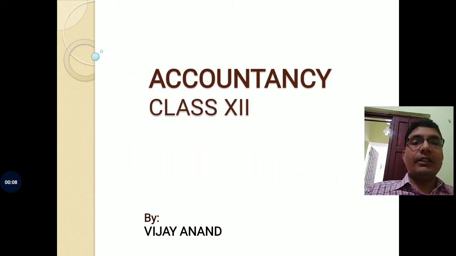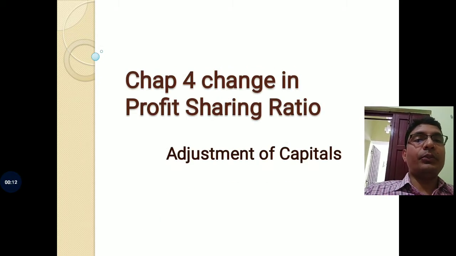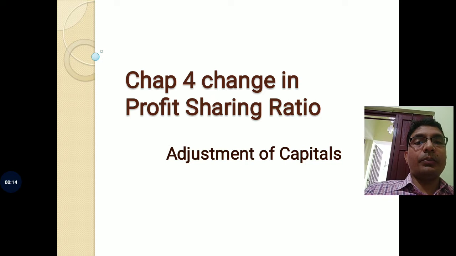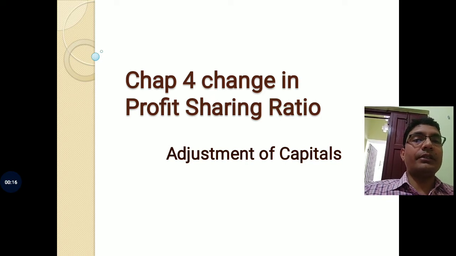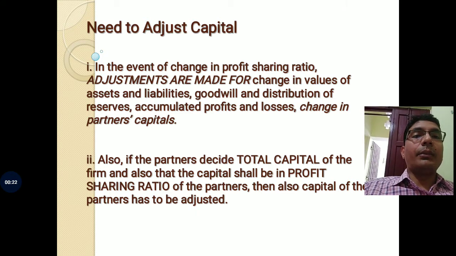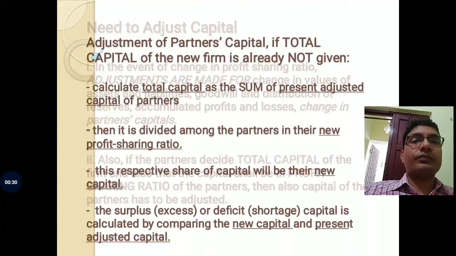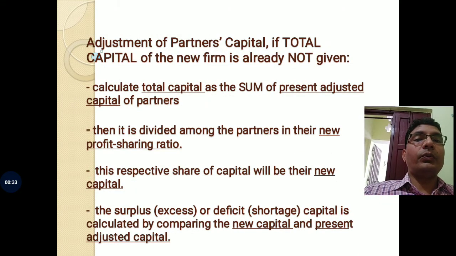I am Vijay Anand. We were studying chapter 4, change in profit sharing ratio, and the topic was adjustment of capitals. In the last class, we studied the need to adjust the capital. There were two reasons for which we adjust the capital that we discussed in the last class. And also we studied that there are two types of questions that could be asked in the examination.